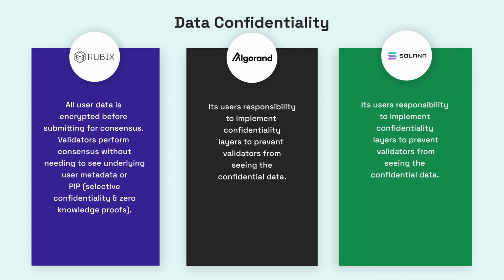At Rubix, all user data is encrypted before submitting for consensus. Validators perform consensus without needing to see underlying user metadata or PII, whereas at Algorand and Solana it's the users' responsibility to implement confidentiality layers to prevent validators from seeing the confidential data.